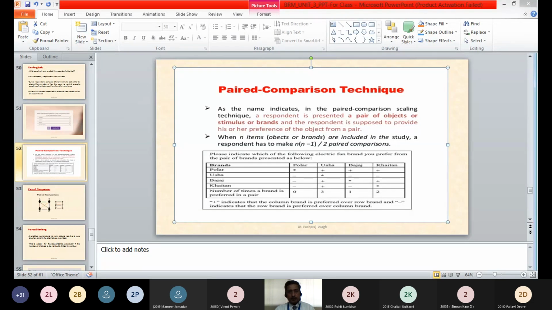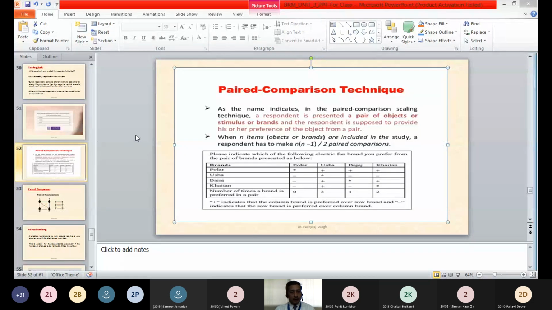Are you getting the meaning of paired comparison? Yes. Paired comparison means a pair of objects or pair of brands is provided to the respondent, and he is asked to give his opinion about which is the most preferable brand amongst the pair of brands which is provided to that respondent.